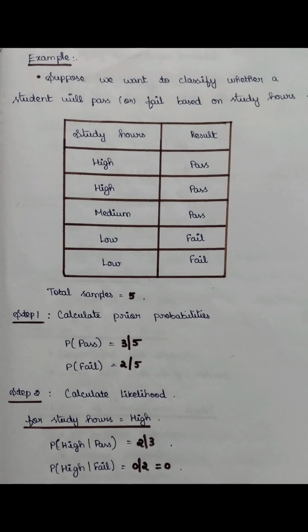Next, calculate likelihood for study hours. Here I take study hours equal to high. There are two possible results, pass and fail. Probability of high given pass equals 2 by 3, that is total number of high in the pass result divided by total number of pass in the given sample. Probability of high given fail equals 0 by 2, that is total number of high in the fail result divided by total number of fail in the given sample. 0 by 2 equals 0.